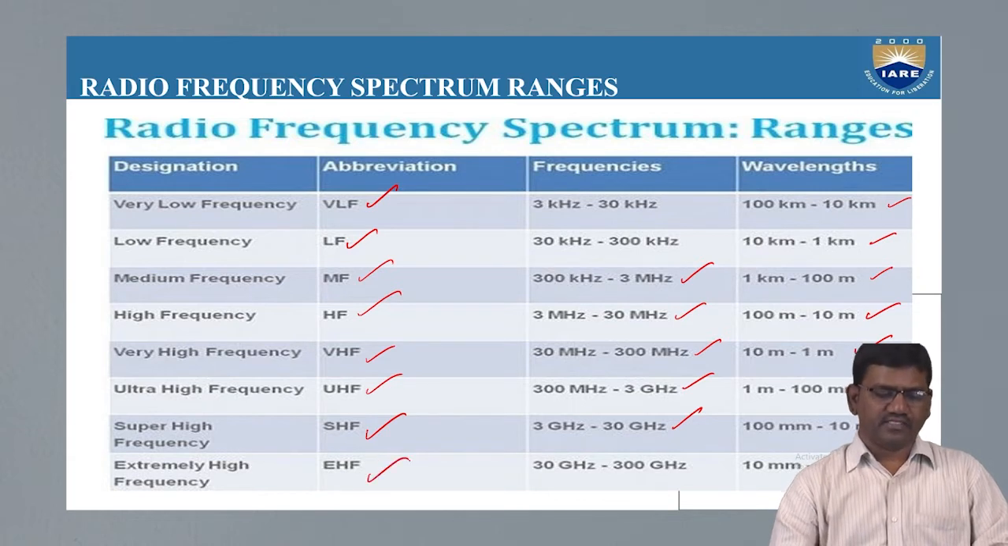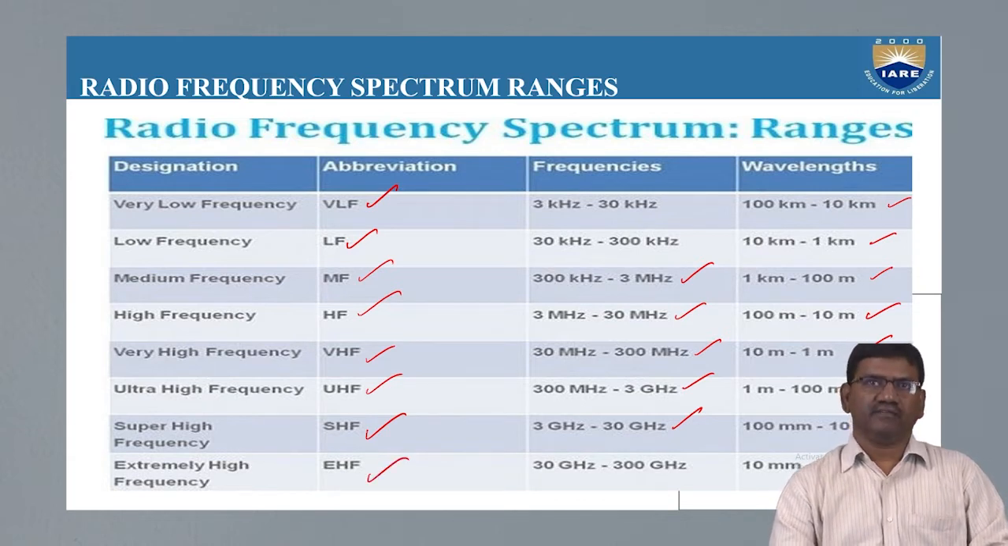And the last designation is abbreviated as EHF. Its full form is extremely high frequency. Its frequency range is between 30 GHz to 300 GHz, and its wavelength is 10 mm to 1 mm.